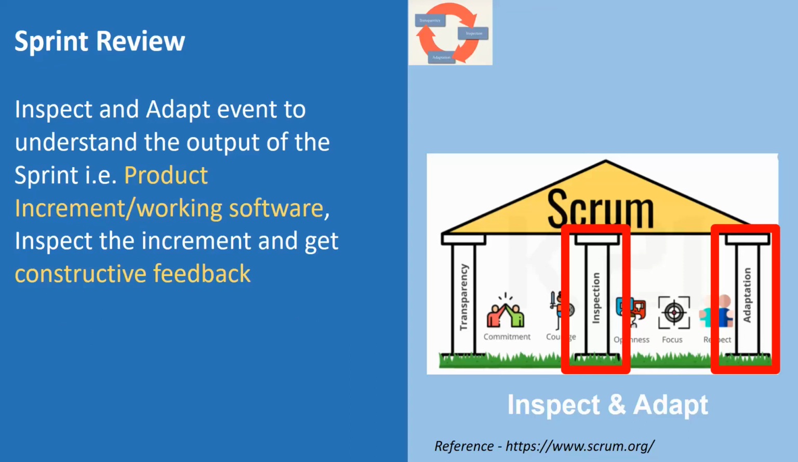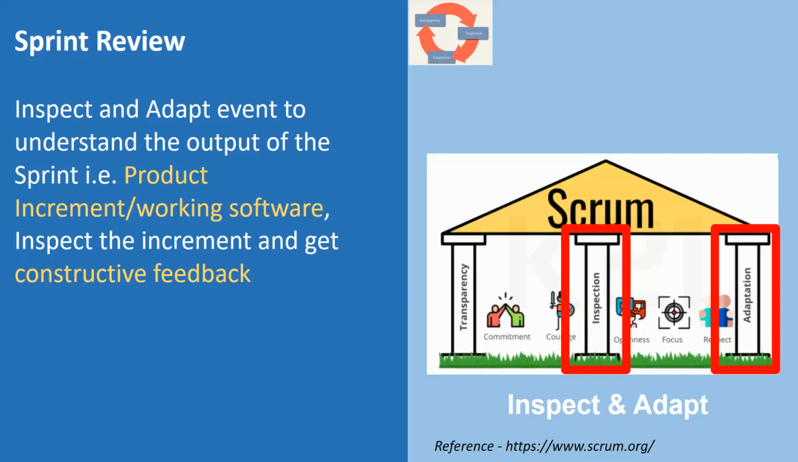Inspect and adapt event to understand the output of the sprint, that is the product increment or the working software. Inspect the increment and get the constructive feedback. It's not that we are trying to identify defects in the system when we are saying inspect the increment. Inspect the increment, whether it makes sense, whether it is meeting the needs of my end customers and the stakeholders.